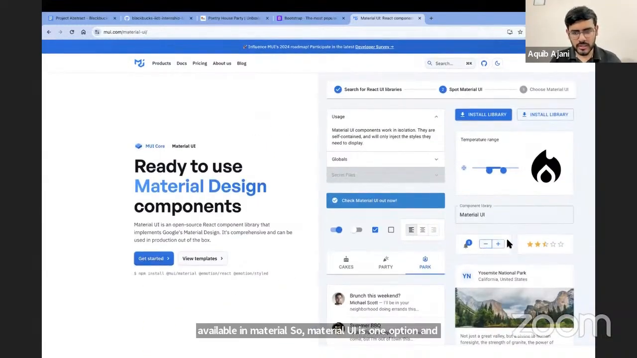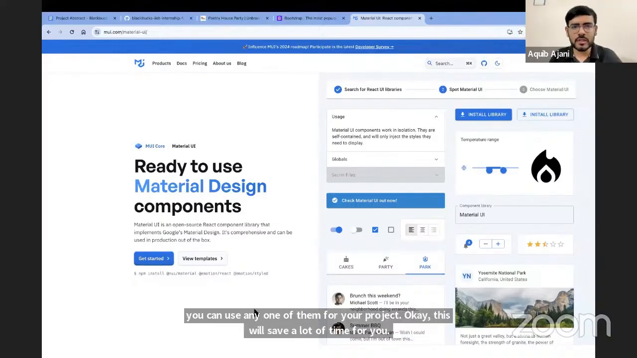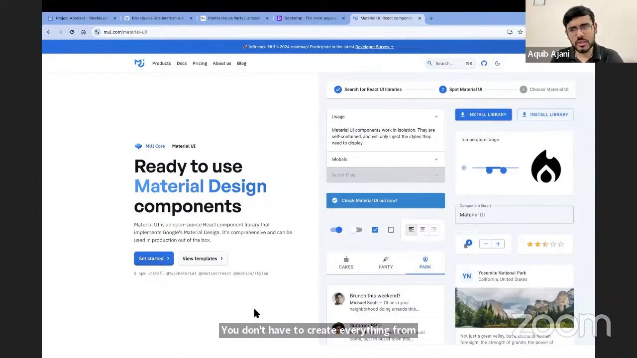And then of course, you can see this is dynamic. These ratings are dynamic, right? So this is one option. And then of course, the Bootstrap setup is another option. So you can use any one of them for your project. This will save a lot of time for you. You don't have to create everything from scratch. Instead, what you can do is you can just use Bootstrap or Material UI.